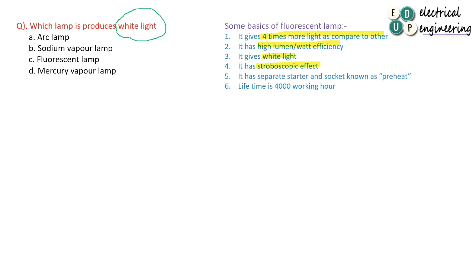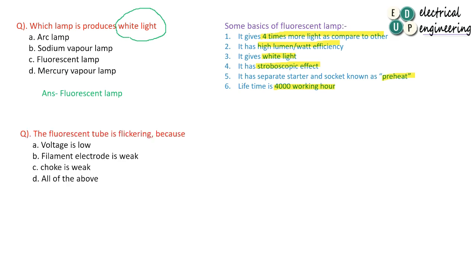The fifth property is it has a separate starter and socket, known as preheat. And the life period is 4000 working hours. So these are the basic information regarding the fluorescent lamp, and the answer is that white light is produced by the fluorescent lamp. Move to next question.